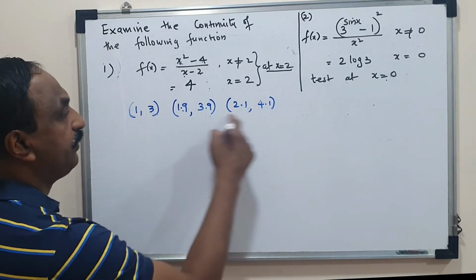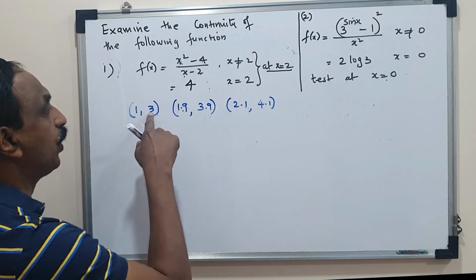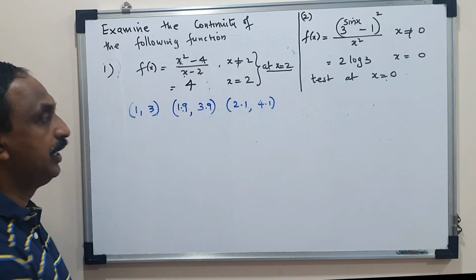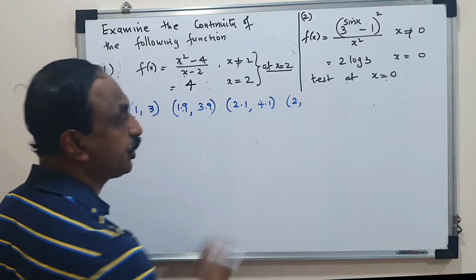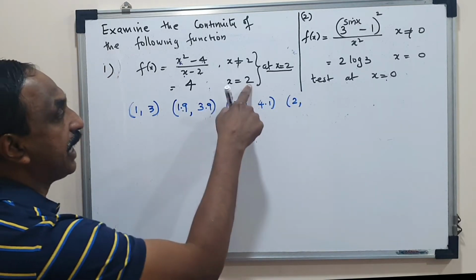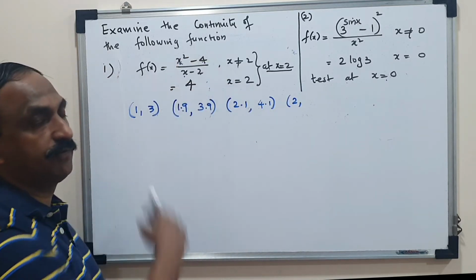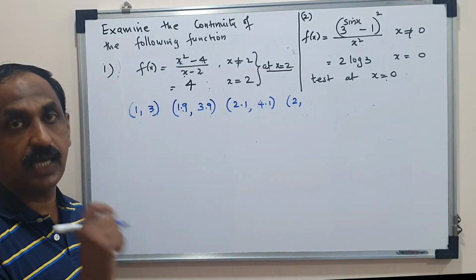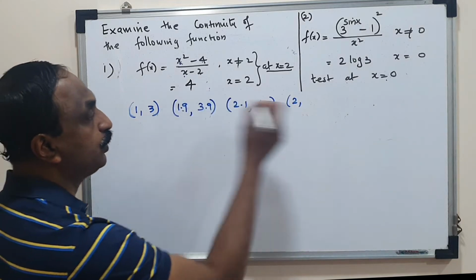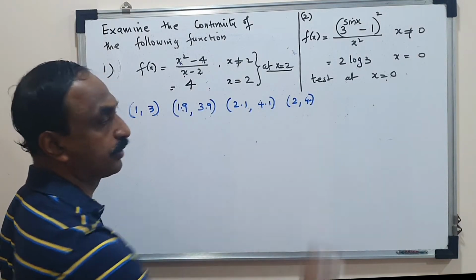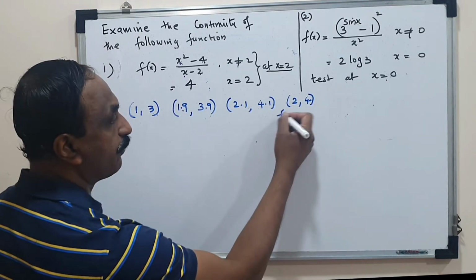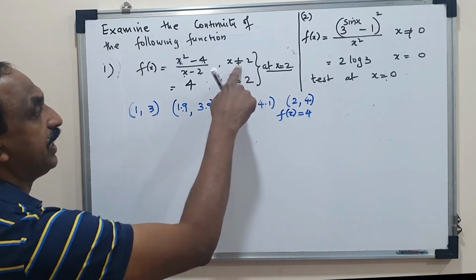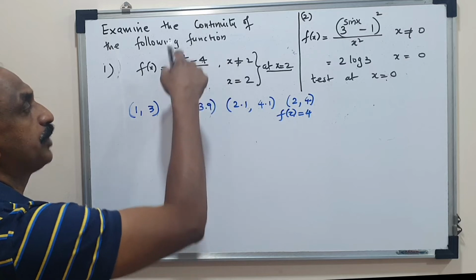So for all the corresponding values of y coordinate for x not equal to 2, we apply this formula. But when x is exactly 2, do not substitute in the function because this formula is applicable for only x other than 2. For x equal to 2, y coordinate is directly 4. Or in other words, f of 2 is 4.